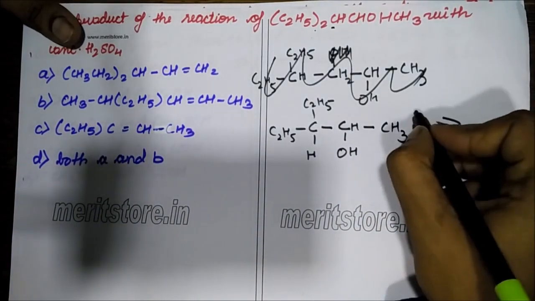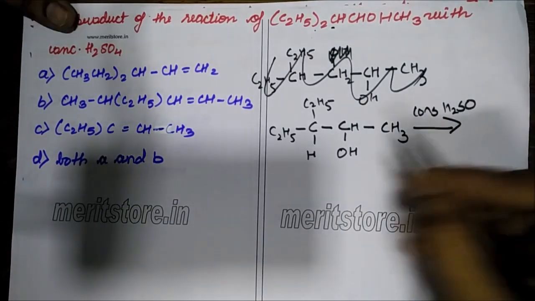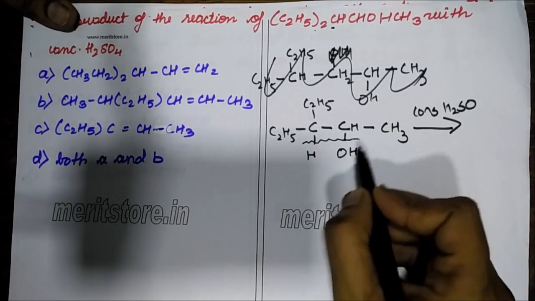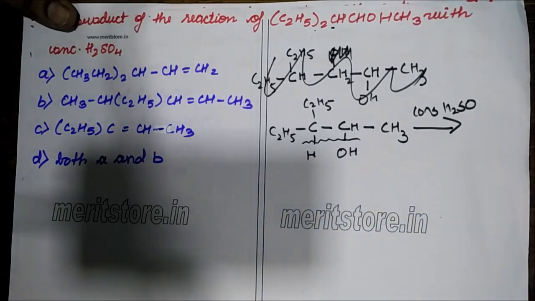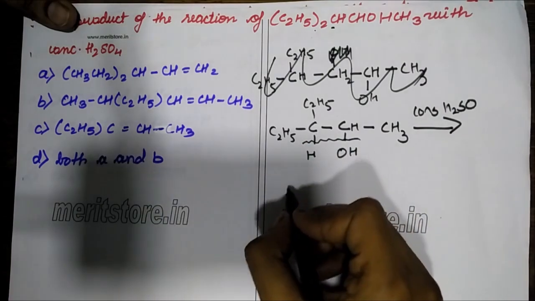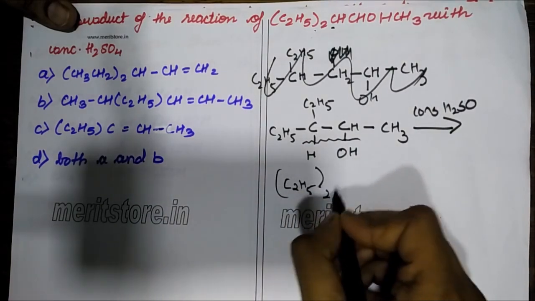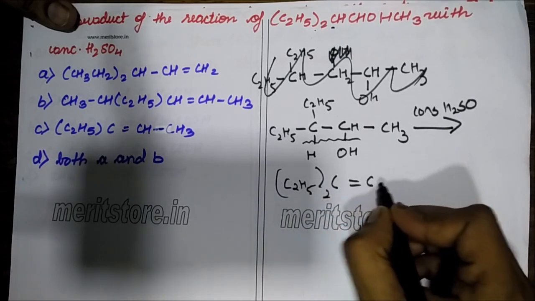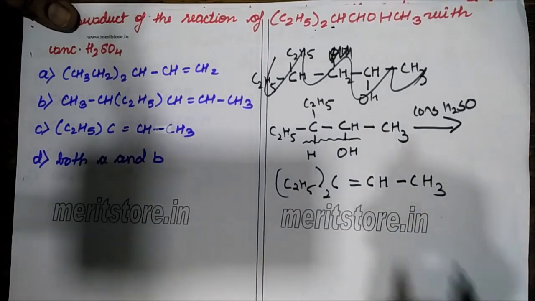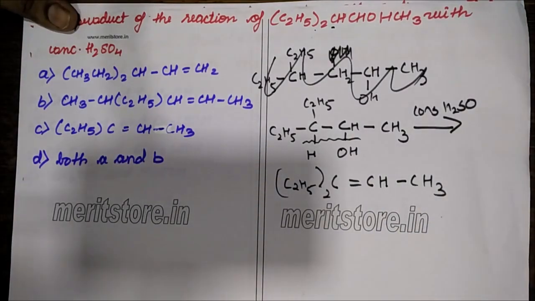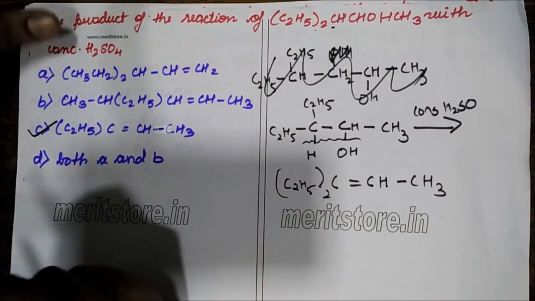Now when you treat this compound with concentrated H2SO4, what will happen is it will undergo dehydration. It will lose a water molecule. Okay. So when it loses a water molecule, the compound that will be formed is C2H5, again twice, C double bond CH, CH3. Okay. So this would be my compound. So my correct answer is C.